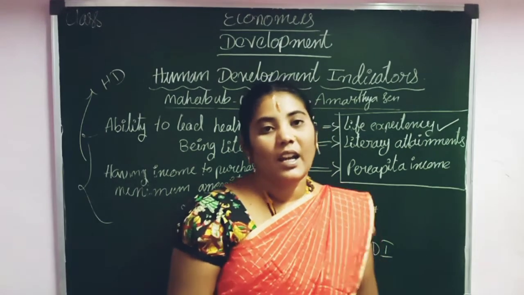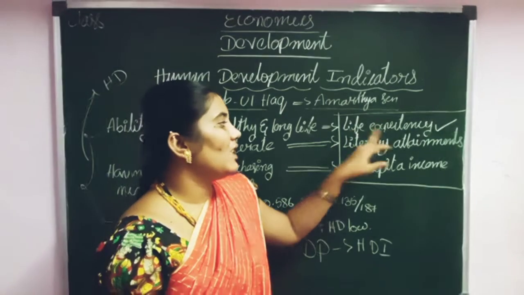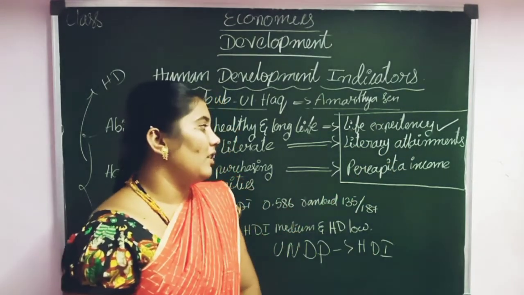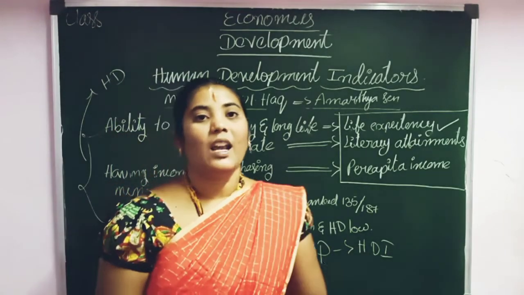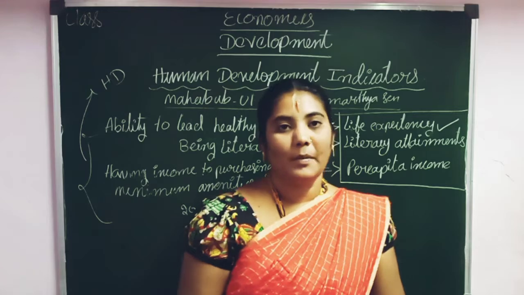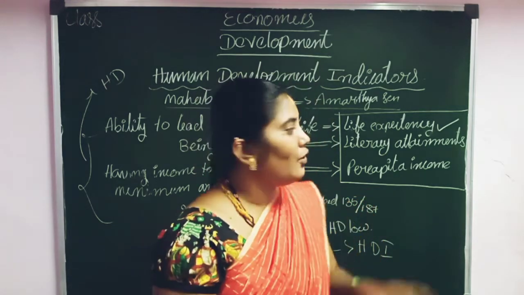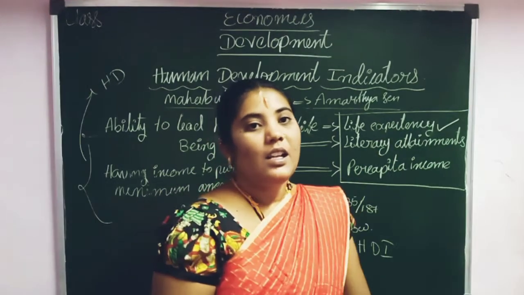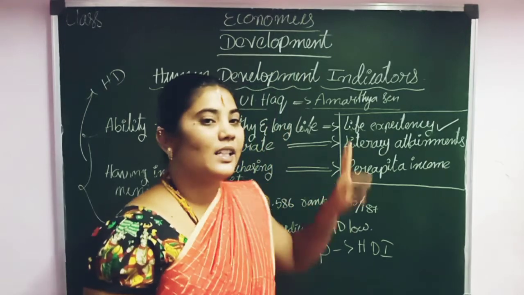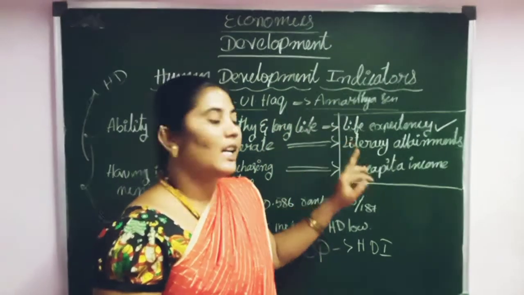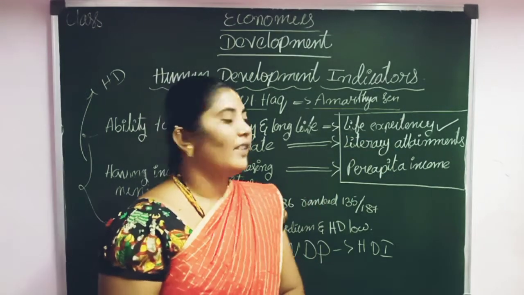So life expectancy is one way we can measure the HDI. How can we measure the HDI? By life expectancy, literacy attainment and per capita income. What is per capita income? This is a 3 mark question. HDI measures the human development, or the development of a country. You should write these three points and explain. The HDI is measured by three points: life expectancy, literacy attainment and per capita income. The first one is life expectancy.